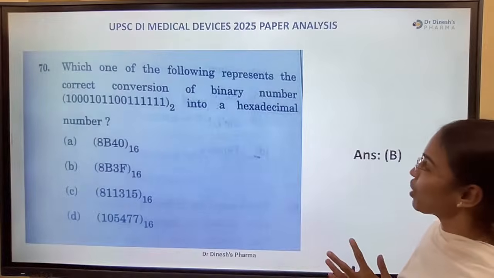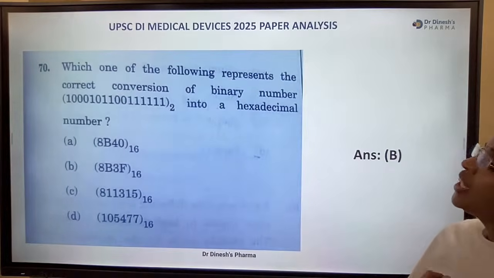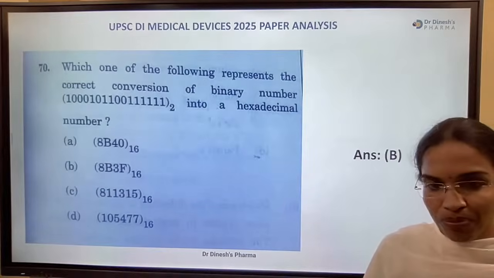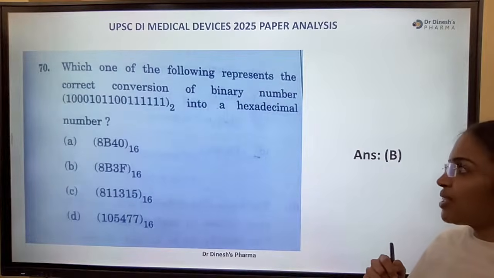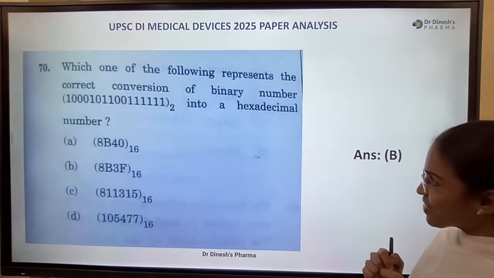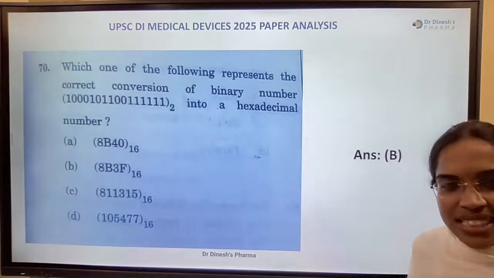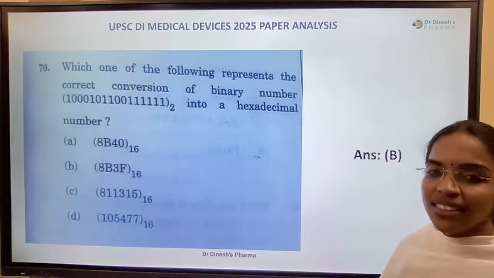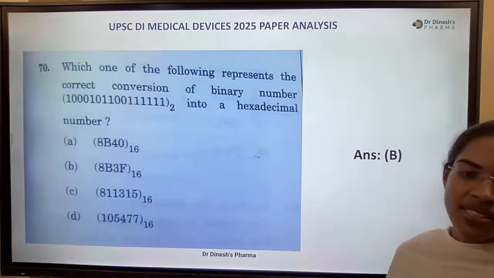Which one of the following represents the correct conversion of a binary number to a hexadecimal number? The binary number 1 0 0 0 1 0 1 1 0 0 1 1 1 1 1 1 to the base 2 into a hexadecimal number. What's the right answer? The right answer is 8B3F to the base 16.